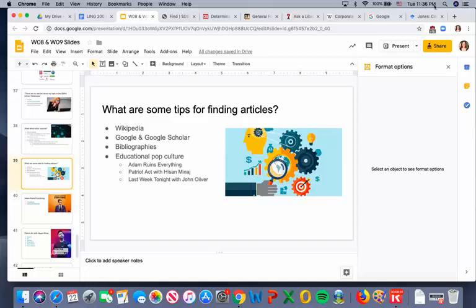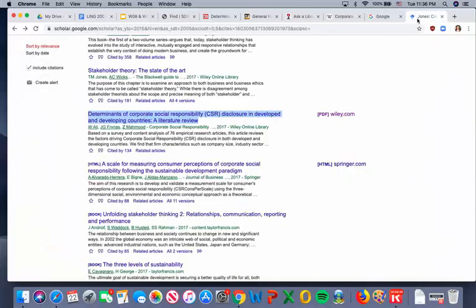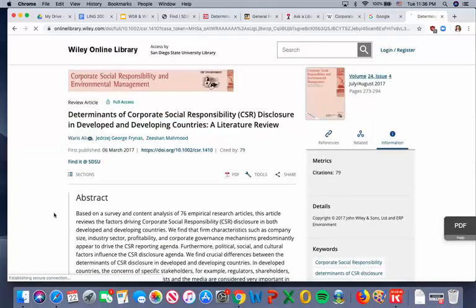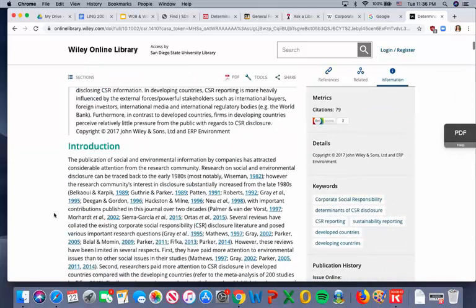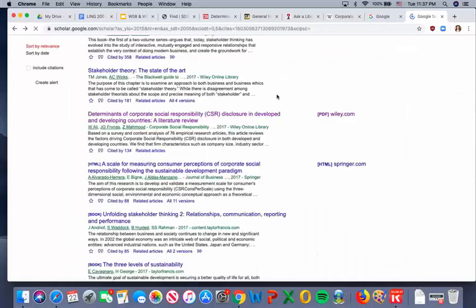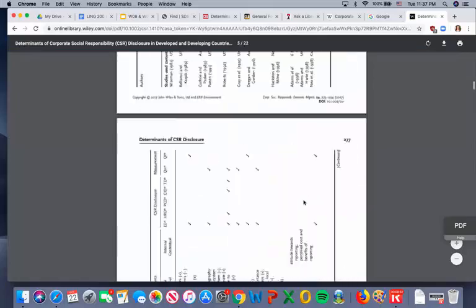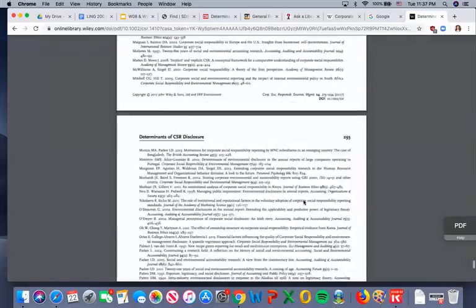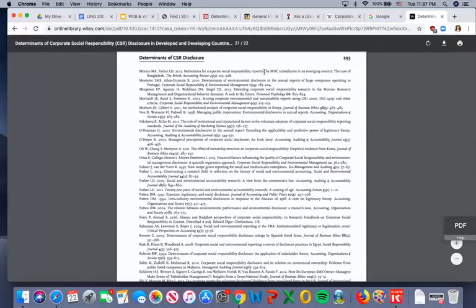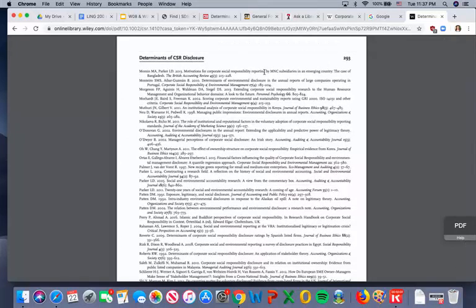Another thing is you can use bibliographies. Let's go to this. I should have clicked on the PDF because that lets me look at the whole thing. When I say bibliography, I mean look at the end of the paper.